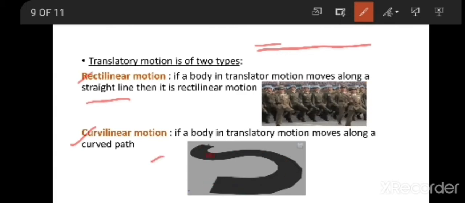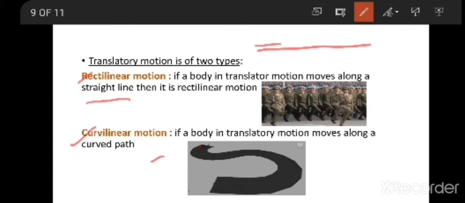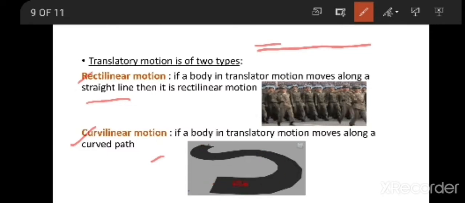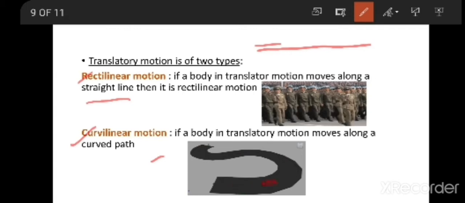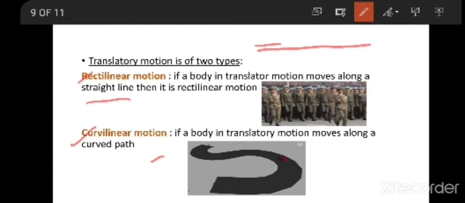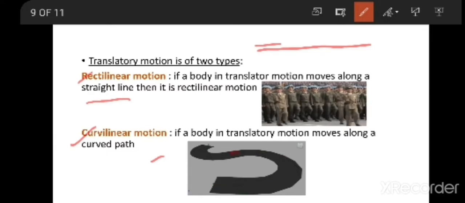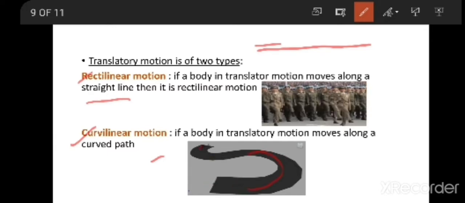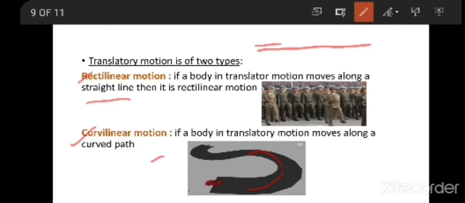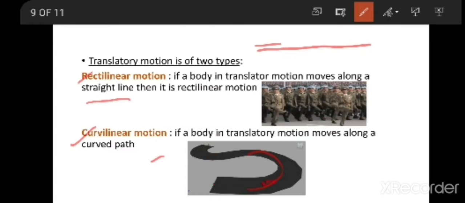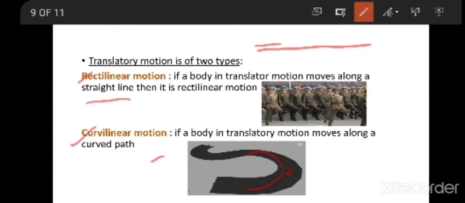Curvilinear motion, next one. Curvilinear motion means if a body in translatory motion moves along a curved path. The body or the object should be in translatory motion and move along a curved path. Here if you see, the car is not going straight. So it is not rectilinear motion, but it is curvilinear motion.